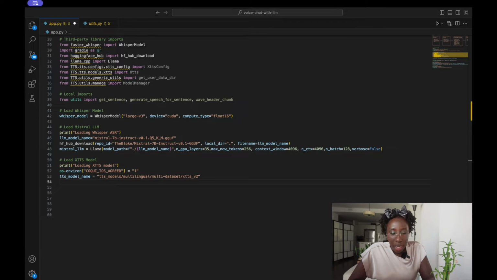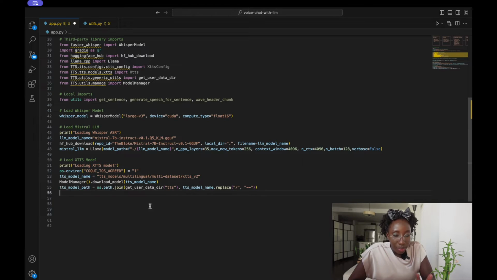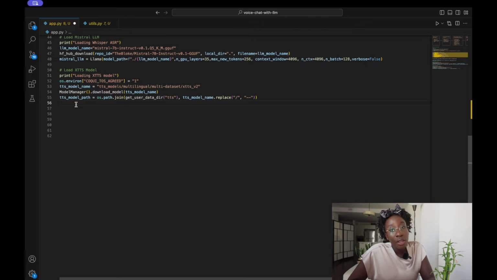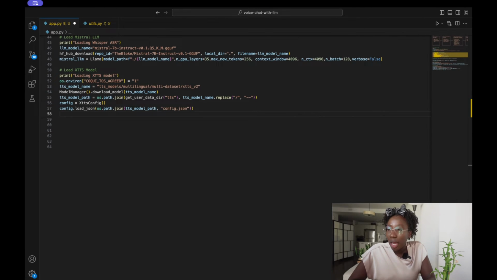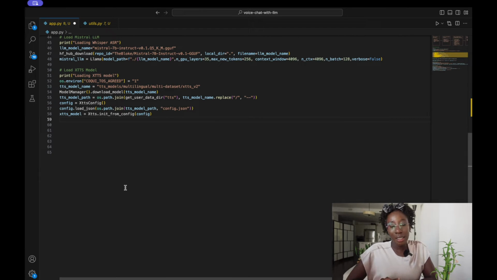You just give it any text and it can speak in those languages. Then we'll go ahead and download the model using the model manager, and set the path to the model we just downloaded. We would initialize the config file of the model. Once we initialize the config file, we can add our model path into the config, and then initialize the XTTS architecture from the config.